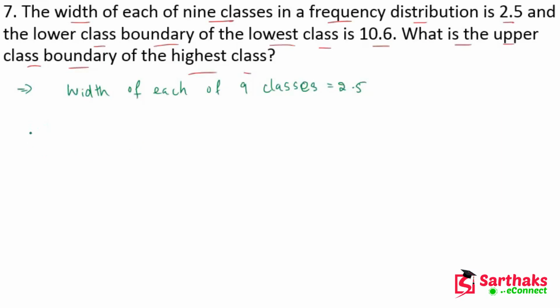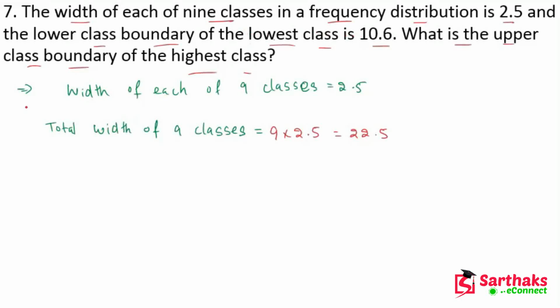So the total width of the 9 classes will be 9 into 2.5, and this becomes 22.5.